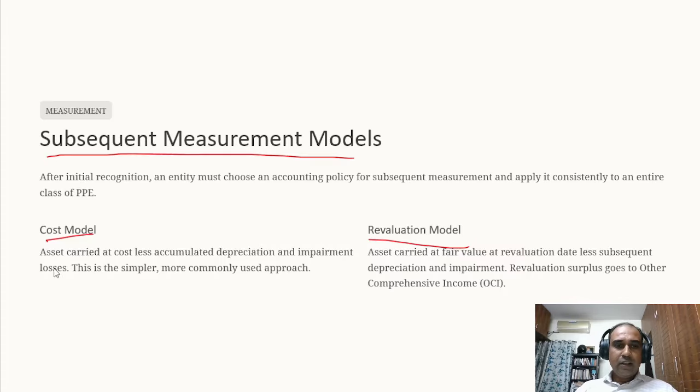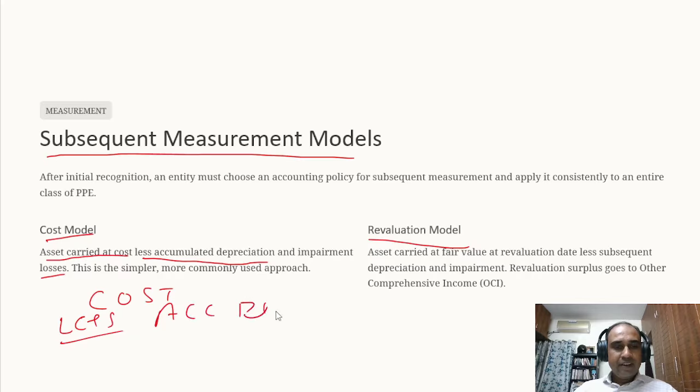That means the asset, once it gets recorded in the books of account, will always be carried at cost less accumulated depreciation and impairment losses, if any. So in this model, the asset will always be shown as cost less accumulated depreciation. This will be the net book value of the asset.